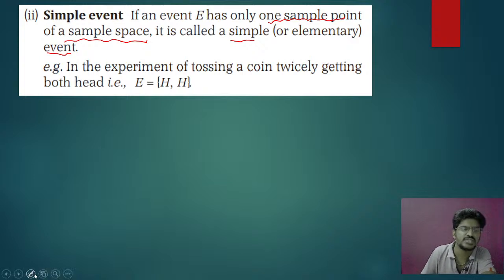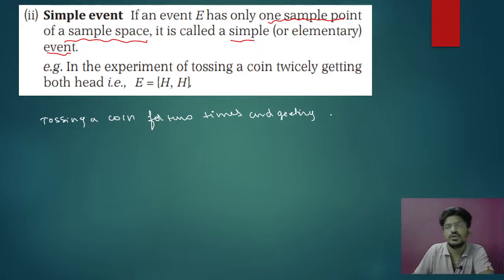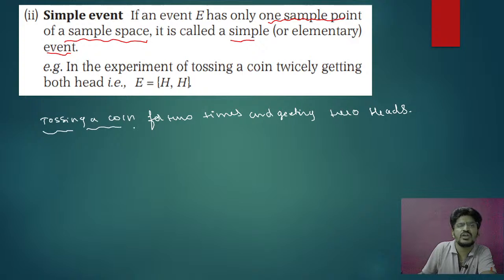For example, tossing a coin for 2 times and getting 2 heads.